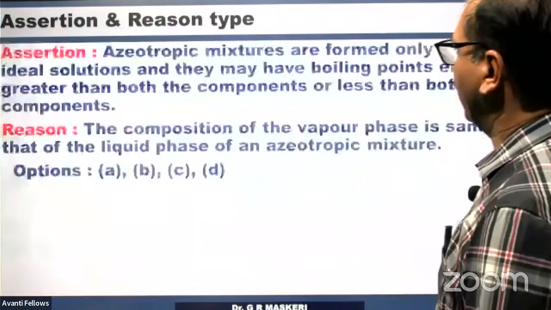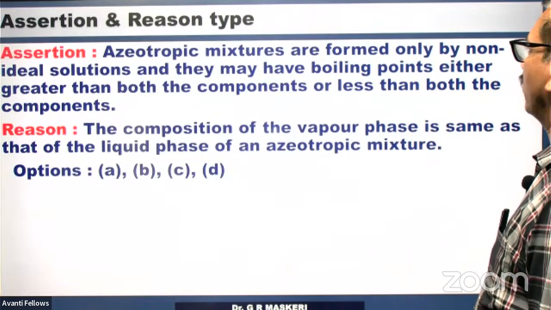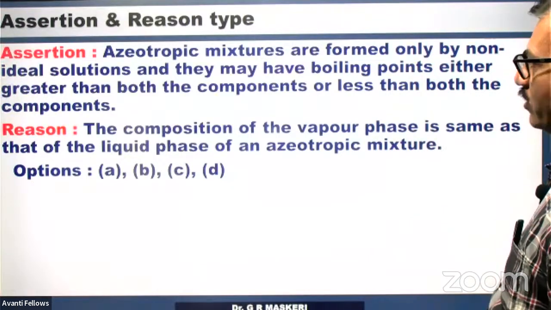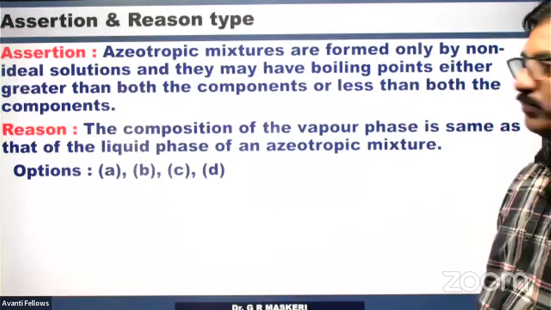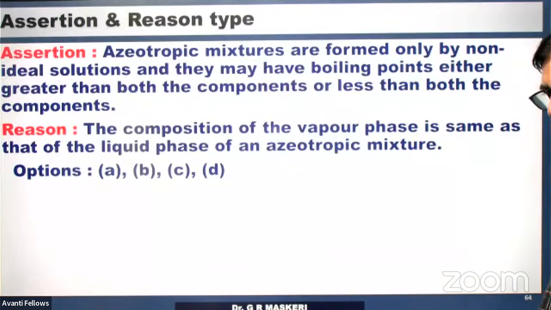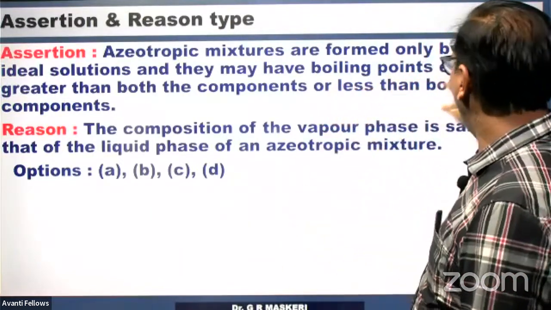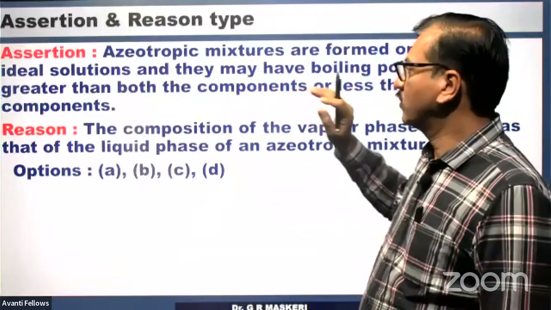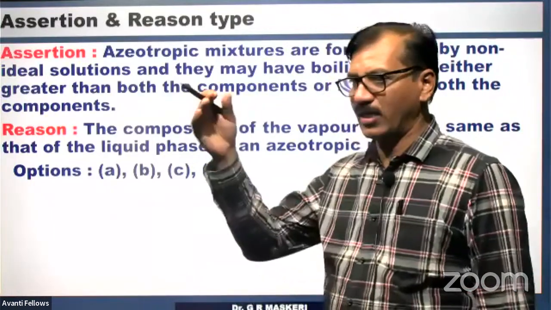Now, an assertion and reasoning type question to end up with. Azeotropic mixtures are formed only by non-ideal solutions, and they may have boiling points either greater than both the components or less than both the components. Is it true? Yes, it is true. They are formed only by non-ideal solutions, and they may have boiling points either greater than both of the components or less than both of the components: maximum boiling, minimum boiling.